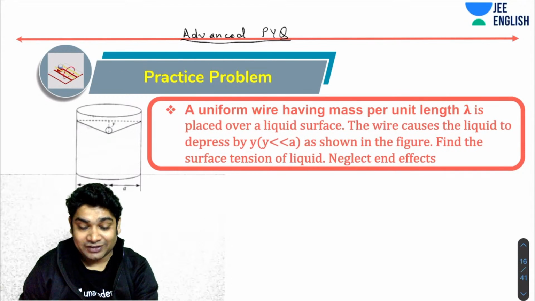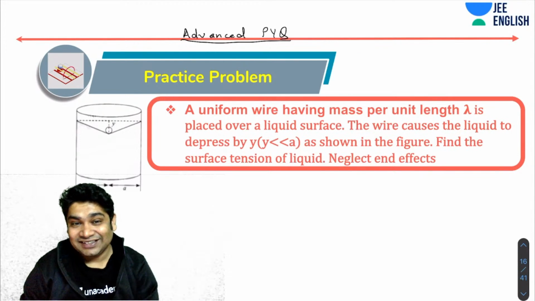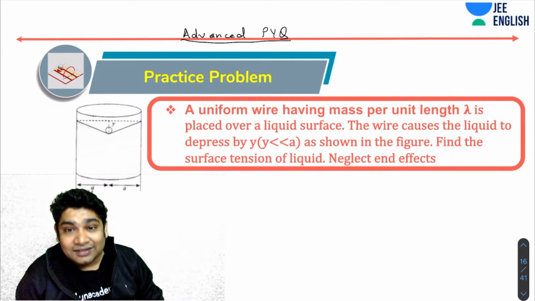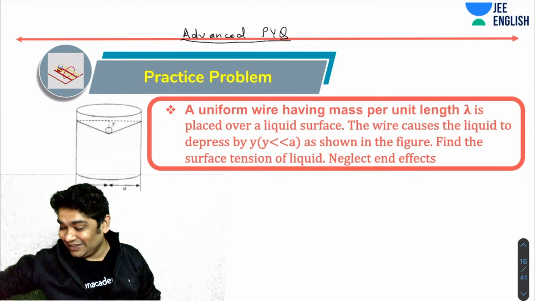Let's see how many of you can figure this out. Again, a very simple one. Okay. Just try and think about it. So AP says lambda G A by 2y. Okay.